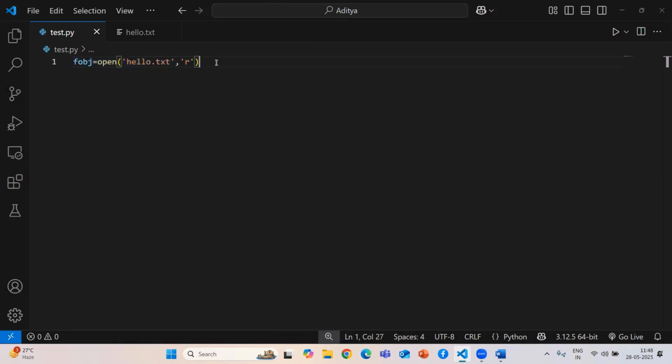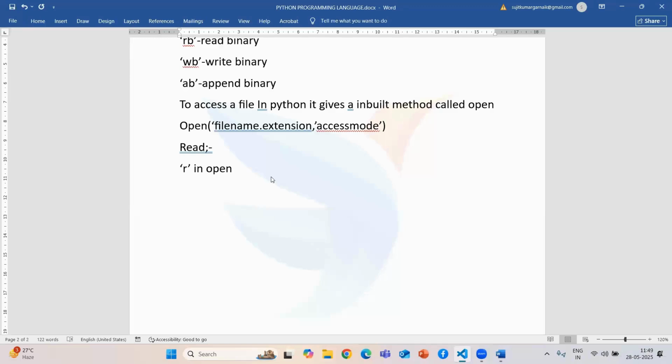Now, if I say this is only for read purposes, how do we check? Python gives you two more methods called readable and writable.